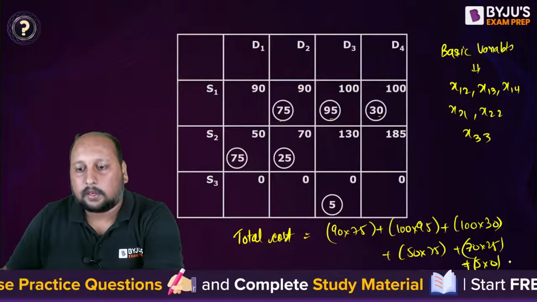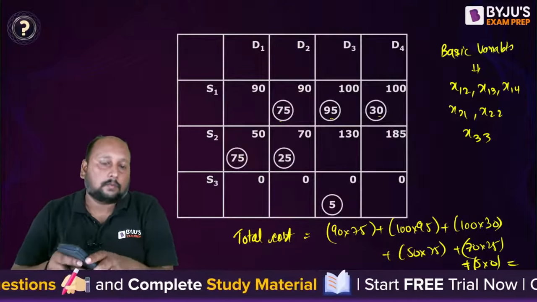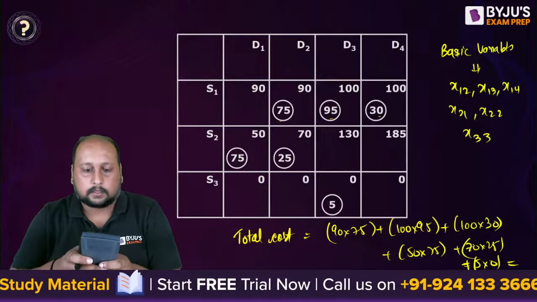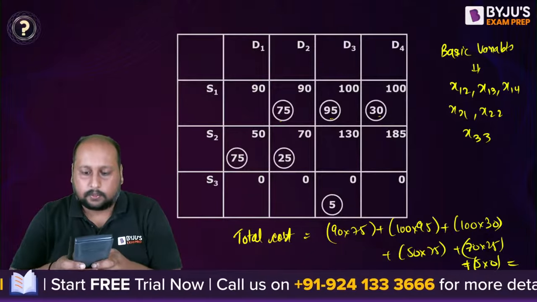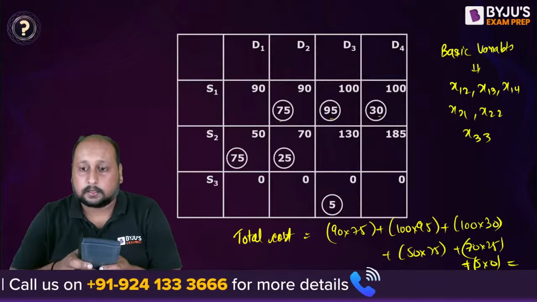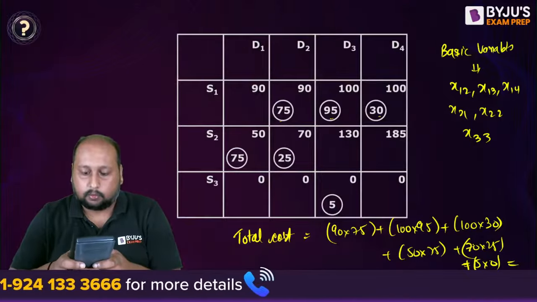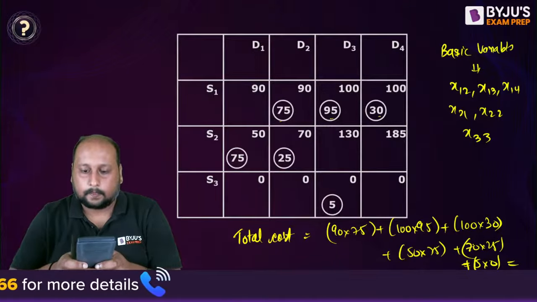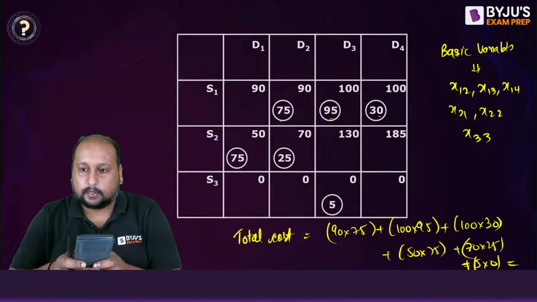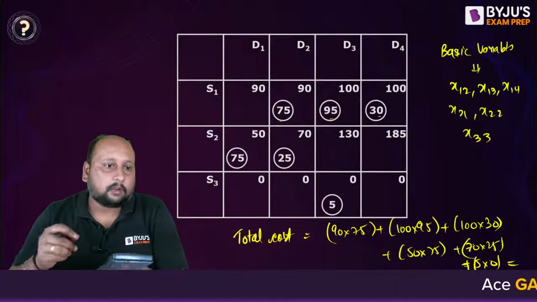Okay, fine. So what is the total? We are getting 90 into 75 plus 9500 plus 3000 plus 50 into 75 plus 70 into 25, which is 24,750.